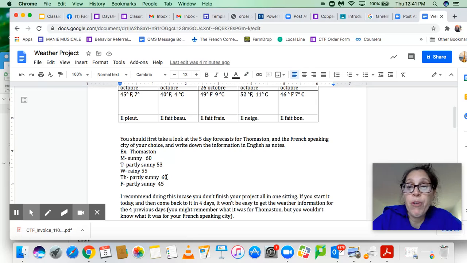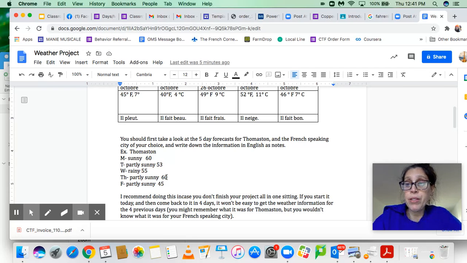That's because if you don't finish this in one sitting, like let's say you start it today and then you come back to it in a couple days, you might not know what the weather had been the previous days where you weren't working on this project. This way, if you just write down the 5-day forecast in English, you can come back and work on this whenever you have time.